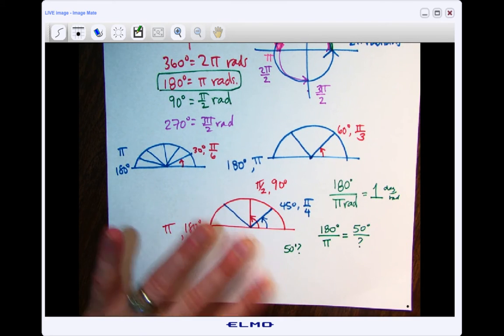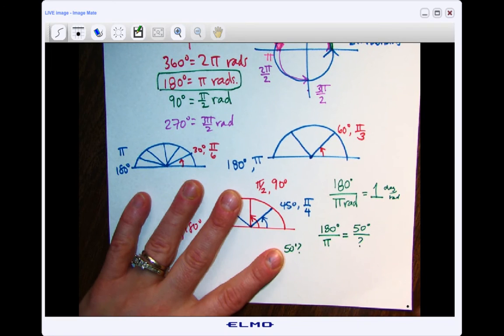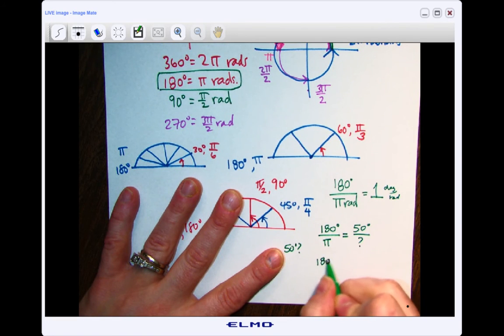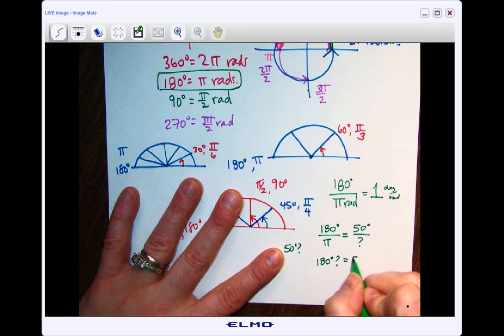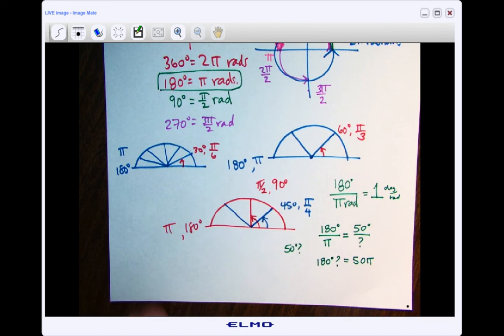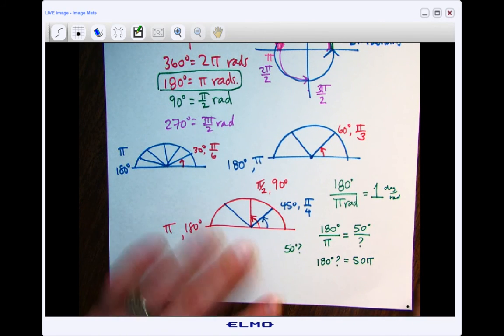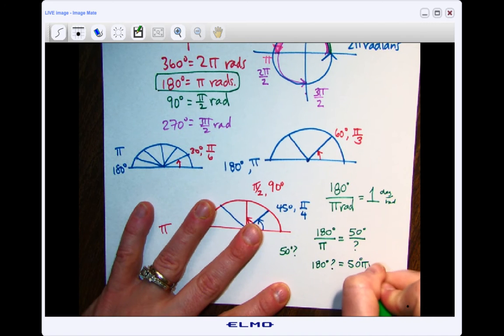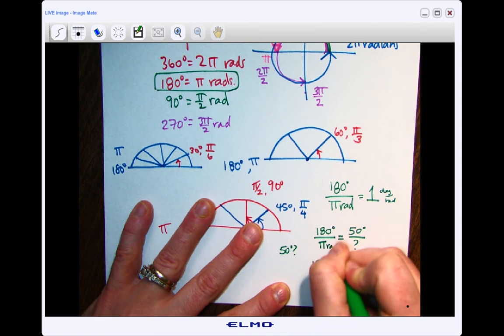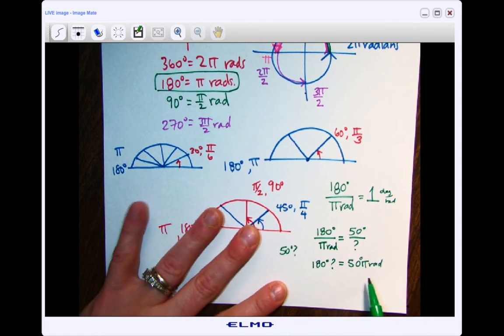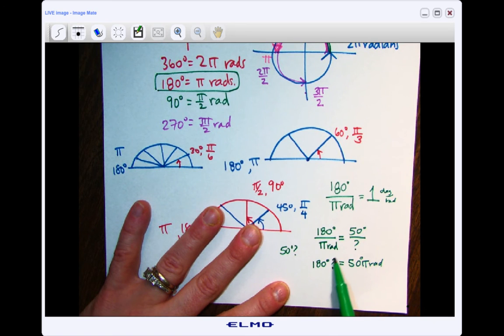This is the thing that we would solve, right? So you'd have 180 degrees times, I used a question mark, but you can use whatever you want, an X or whatever, is equal to 50 pi. And of course, these are degrees and these are radians. So I'm going to write them just so that we know. All right, now I want to know what this little question mark is.